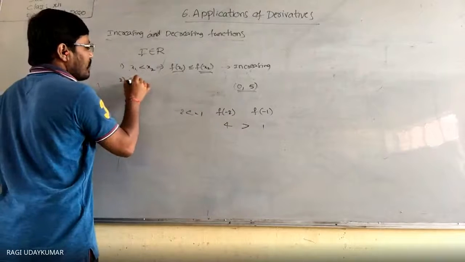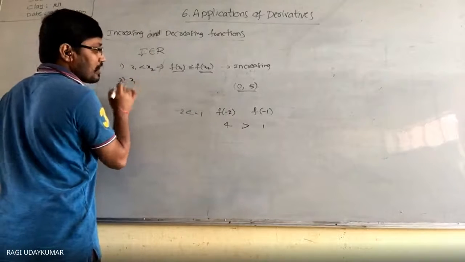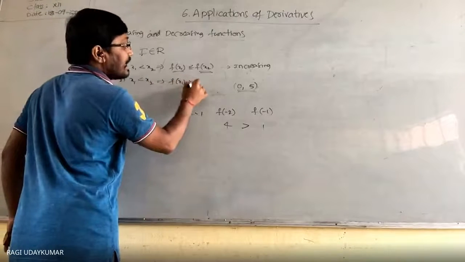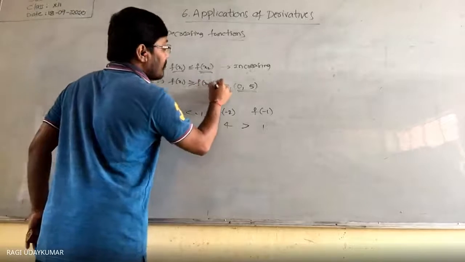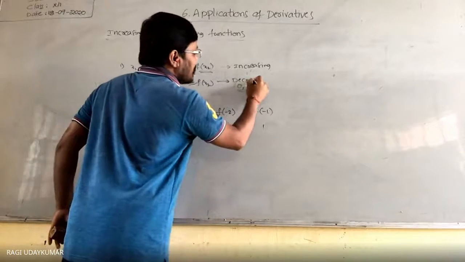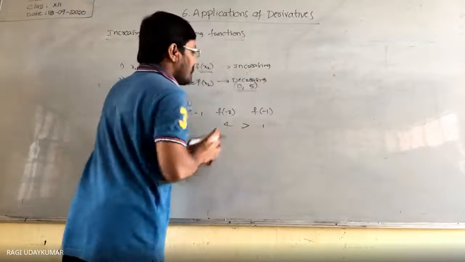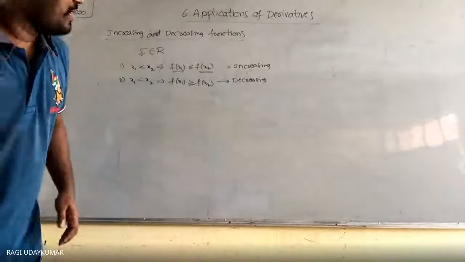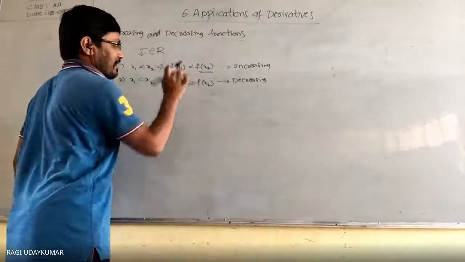Second, suppose you are taking x1 less than x2 and f of x1 greater than or equal to f of x2, then it is called a decreasing function. This is the original definition of the increasing and decreasing function. Suppose you have a strict inequality,